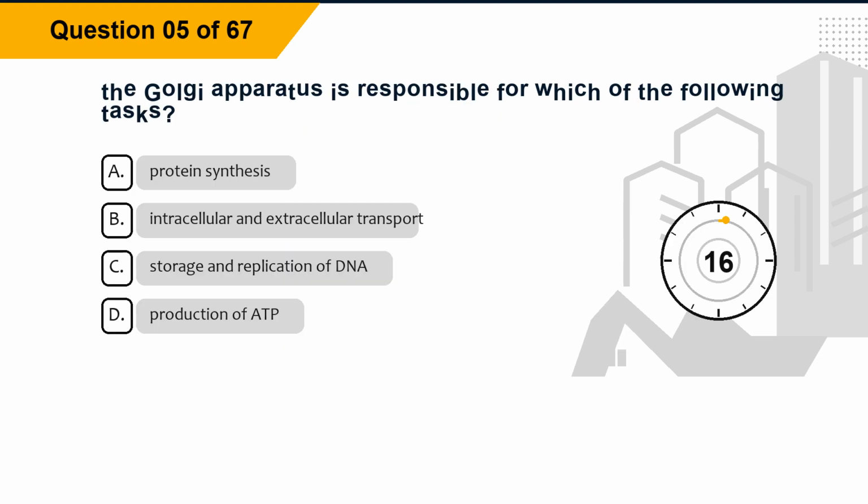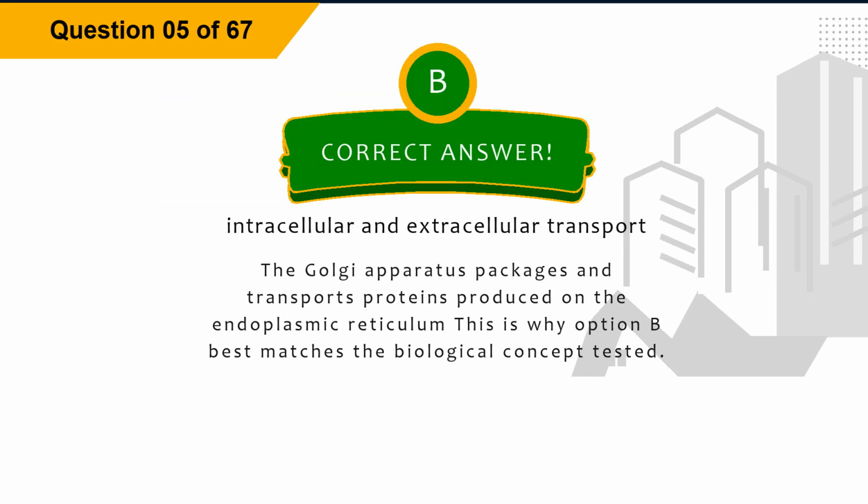Question 5. The Golgi apparatus is responsible for which of the following tasks? Option A, protein synthesis. Option B, intracellular and extracellular transport. Option C, storage and replication of DNA. Option D, production of ADP. The correct answer is option B, intracellular and extracellular transport. Explanation. The Golgi apparatus packages and transports proteins produced on the endoplasmic reticulum. This is why option B best matches the biological concept tested.